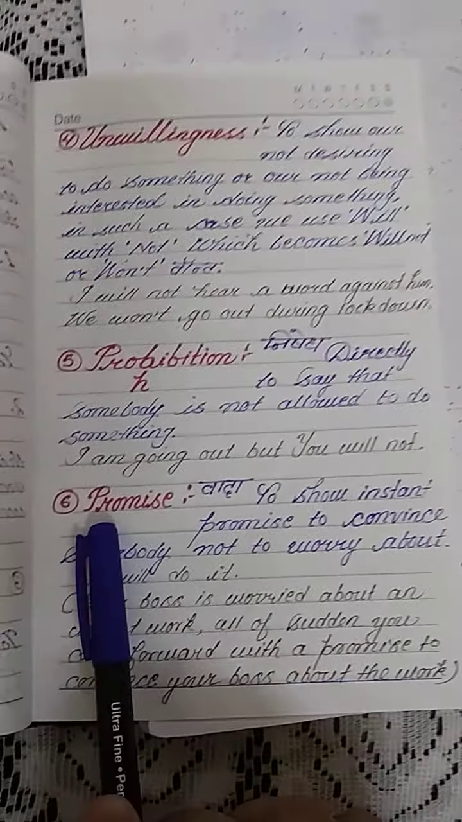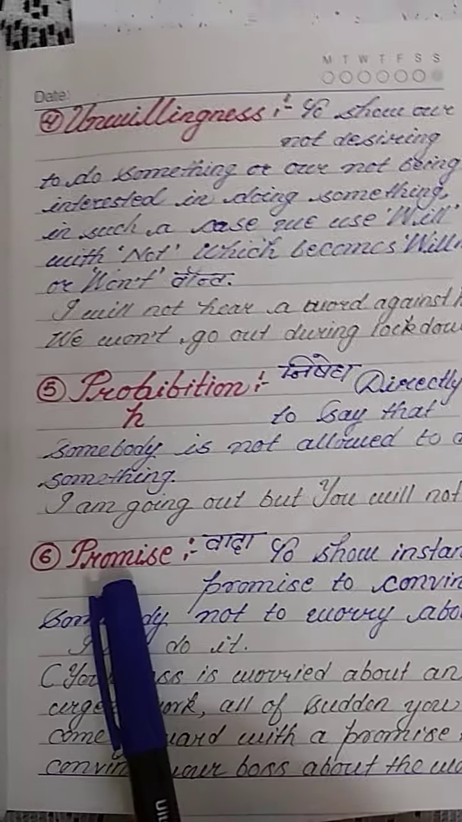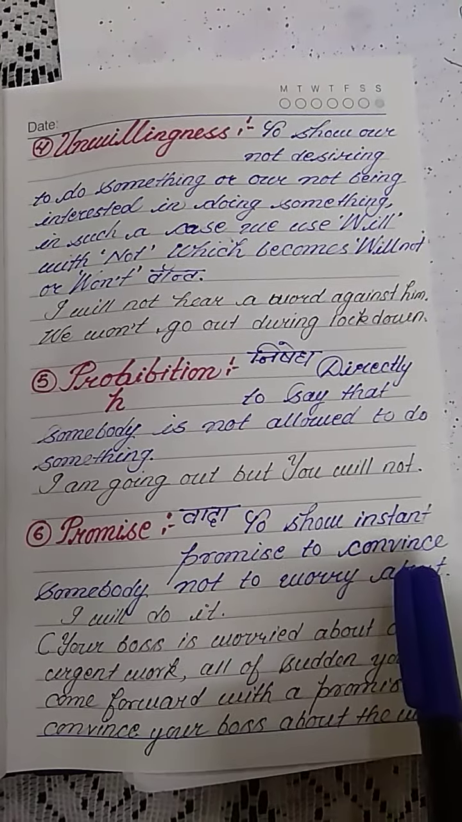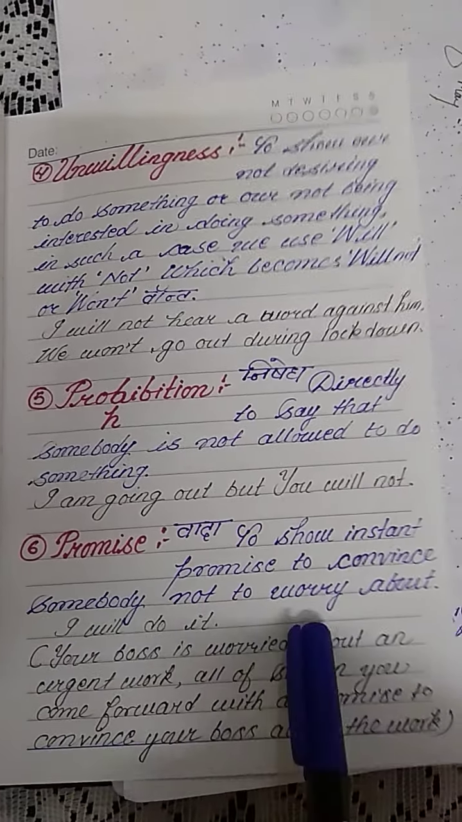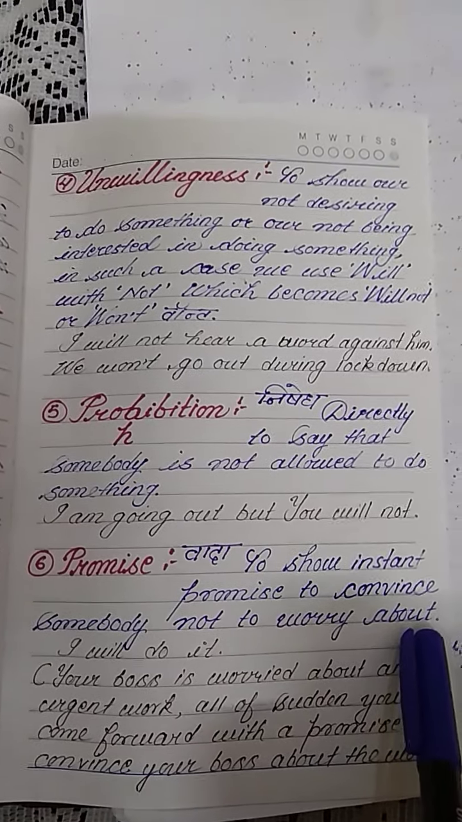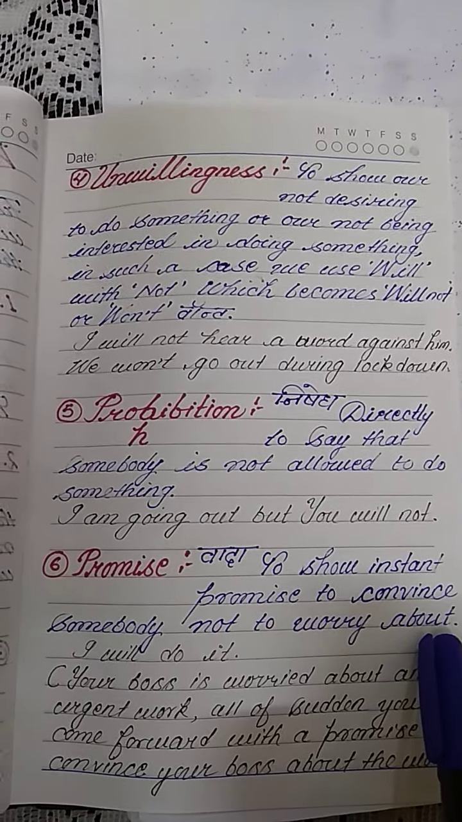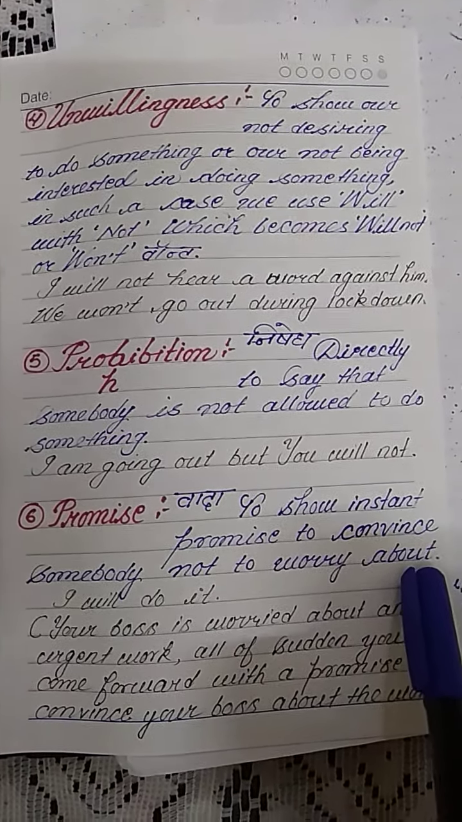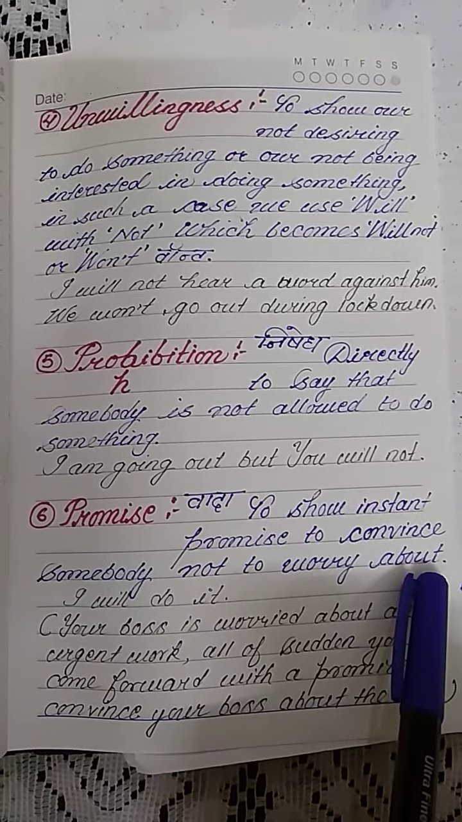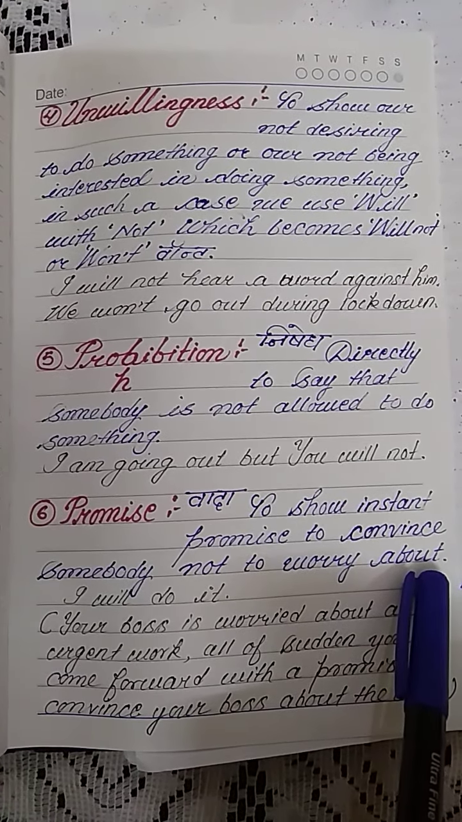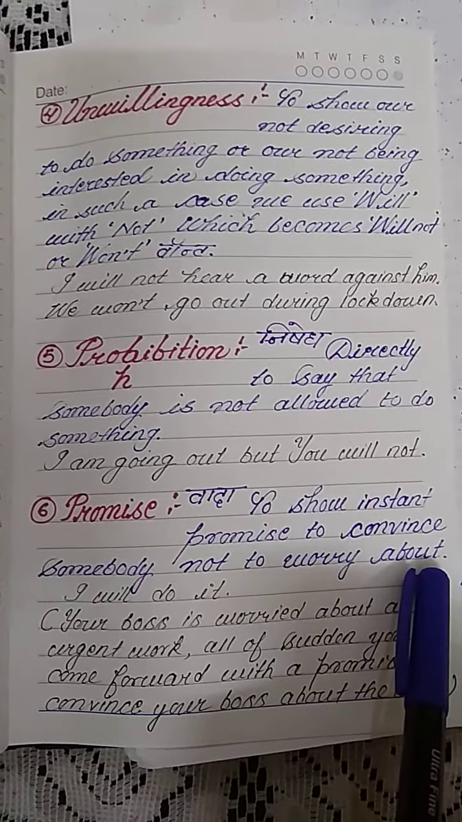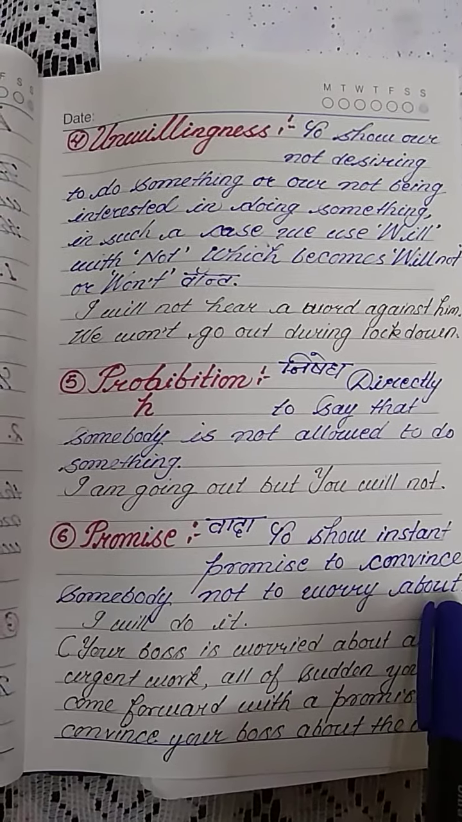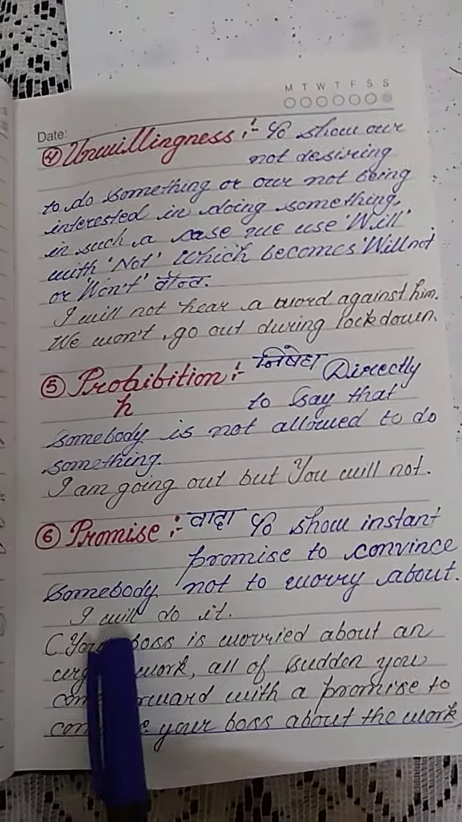Next use of will is promise, vada: to show an instant promise to convince somebody not to worry. That means whenever you have to make somebody calm about work in the future, or you do not want him or her to take tension at all, at that very moment you come forward with a statement with the help of will, by making the promise that the work will be done by you. How? Look, I will do it.